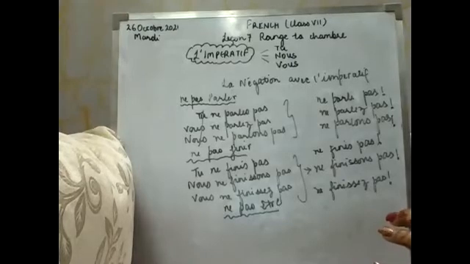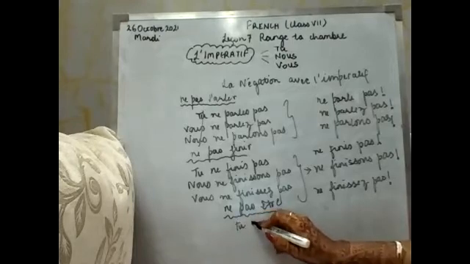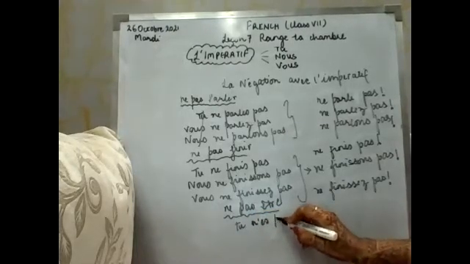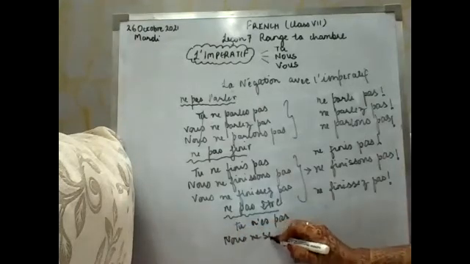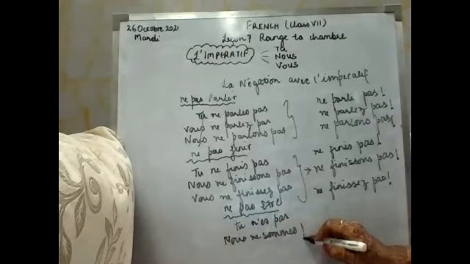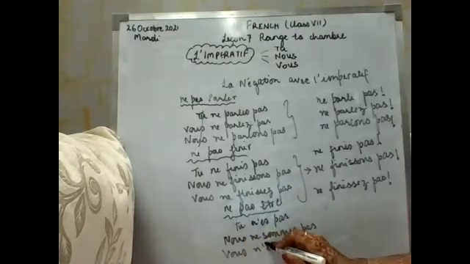If I talk about the present tense, what will be the conjugation of être? It will be tu n'es pas, nous ne sommes pas, and the last will be vous n'êtes pas.